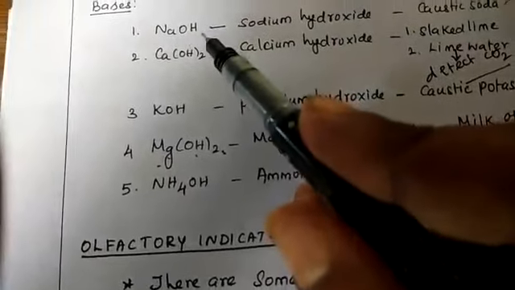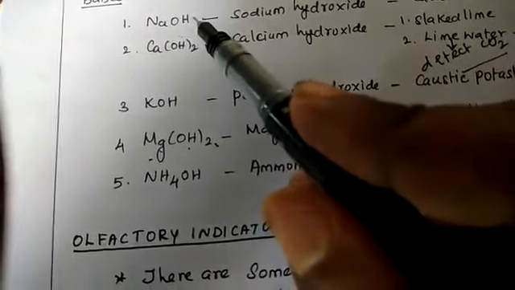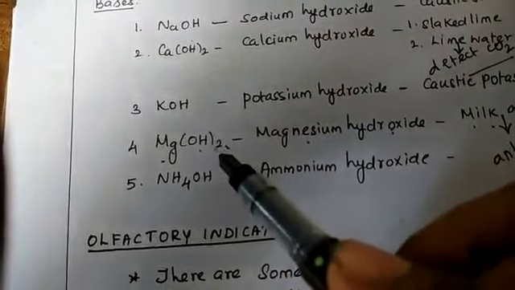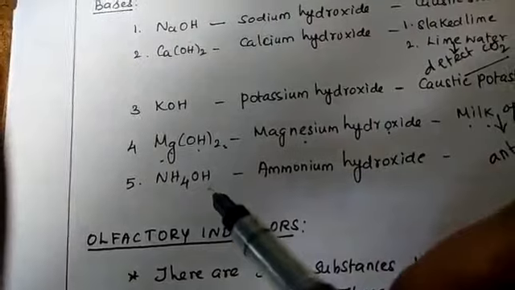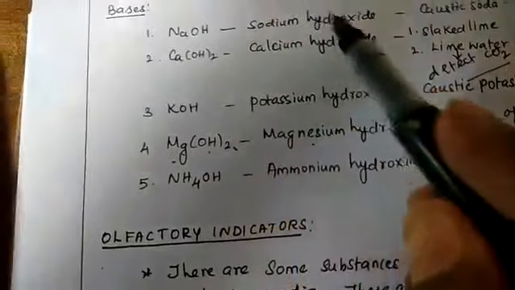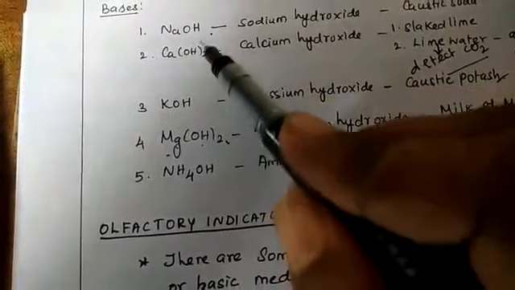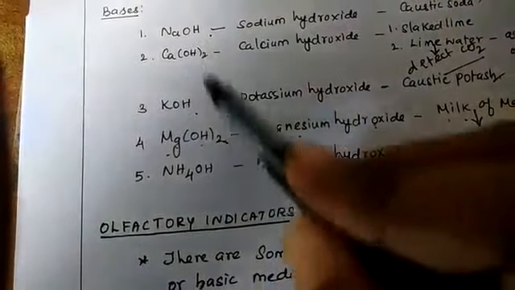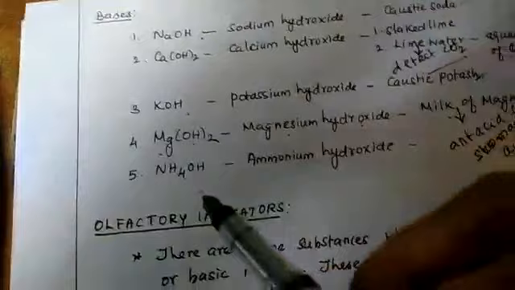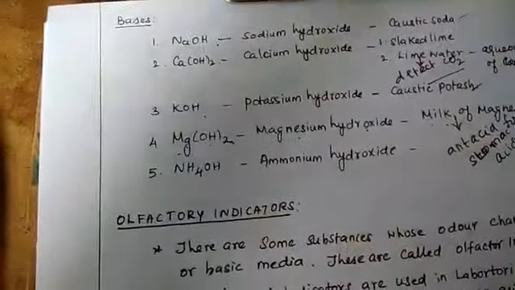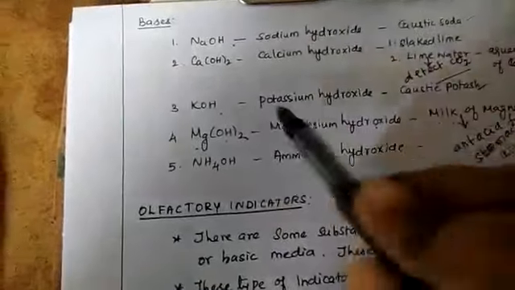These 5 bases are used in our laboratory: sodium hydroxide, calcium hydroxide, potassium hydroxide, magnesium hydroxide, and ammonium hydroxide. Mostly sodium hydroxide, potassium hydroxide, magnesium hydroxide, and calcium hydroxide are used in the laboratory. Ammonium hydroxide is also used in the laboratory. This is a very important base. So these are the acids and bases our laboratory uses.